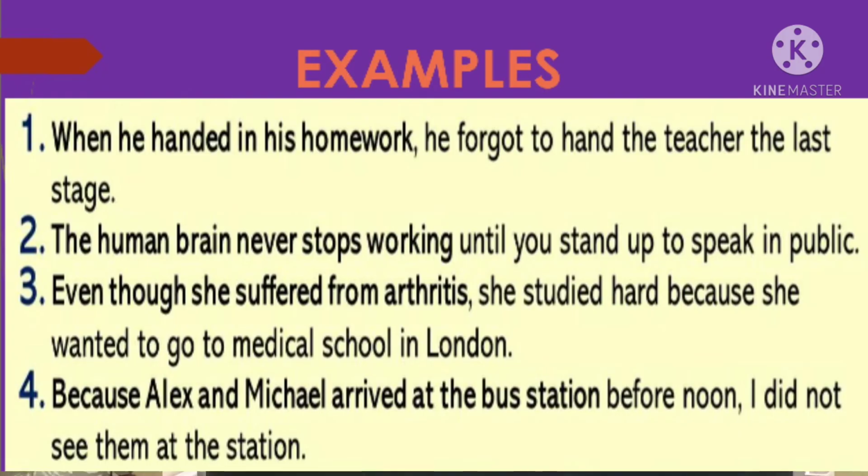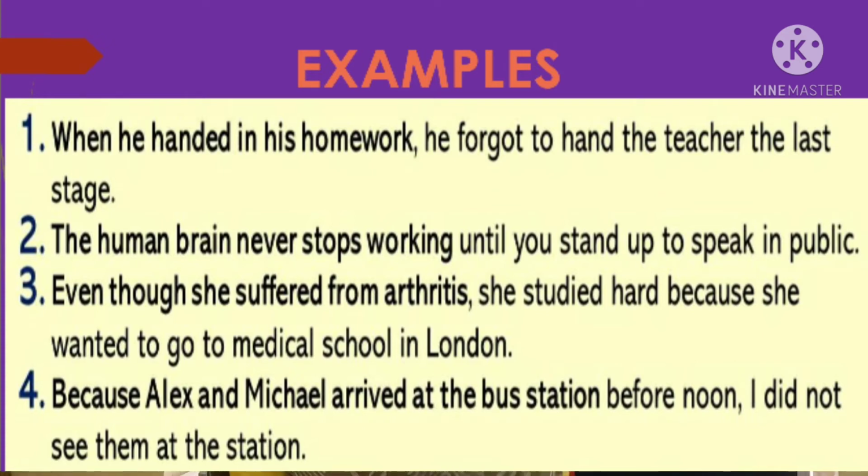Okay, students, now let us see a few examples of complex sentences. When he handed in his homework, he forgot to hand the teacher the last page. So here, first I have used a dependent clause. When he handed in his homework, if I take this sentence separately, there is no meaning. Unless we add an independent clause, there is no meaning for this sentence. So we call this a dependent clause.